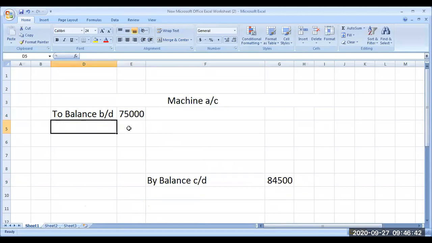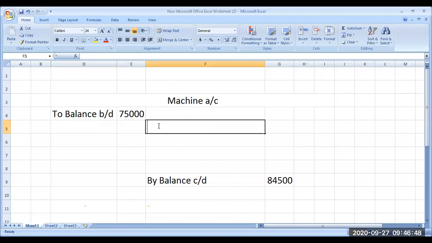That is purchase, outflow of cash on investing activity. Suppose this is 70,000. I will write here 5,000 as by bank 5,000. That is sales, inflow of cash. But in this question, there is some information relating to machine.